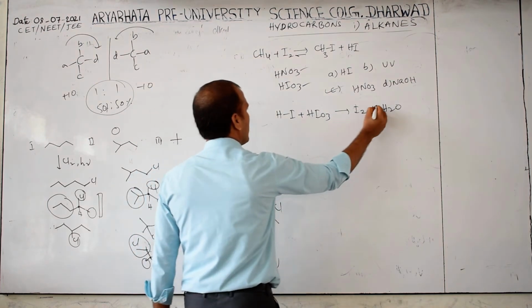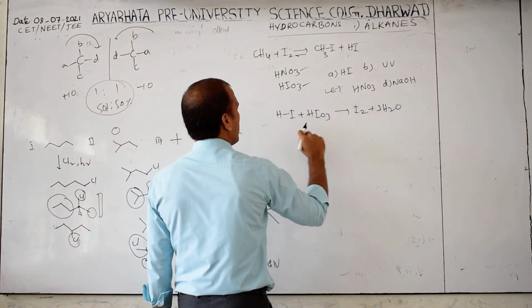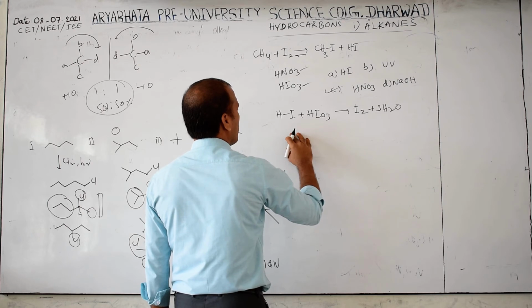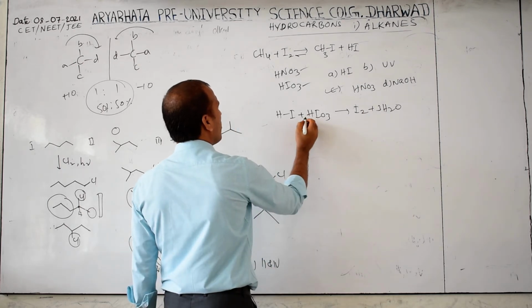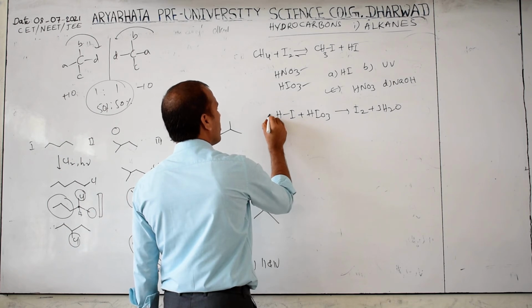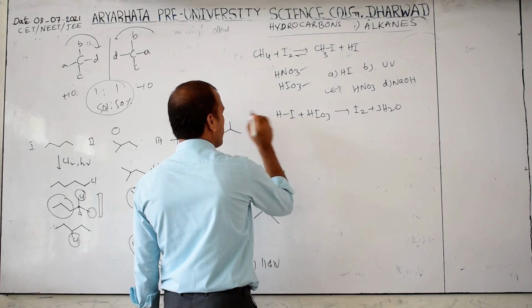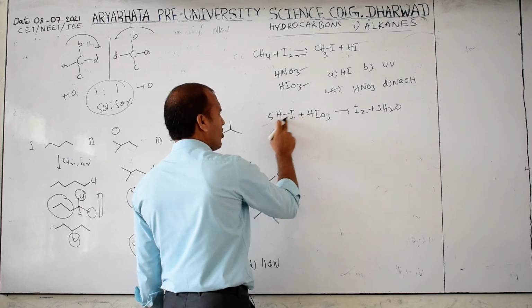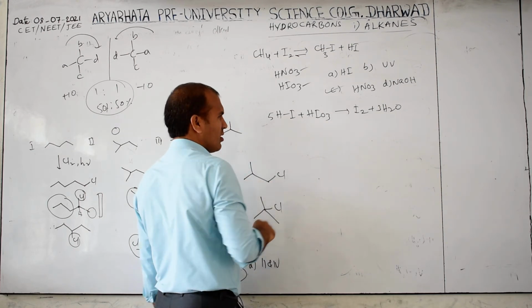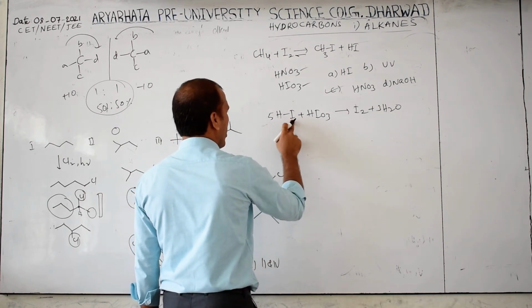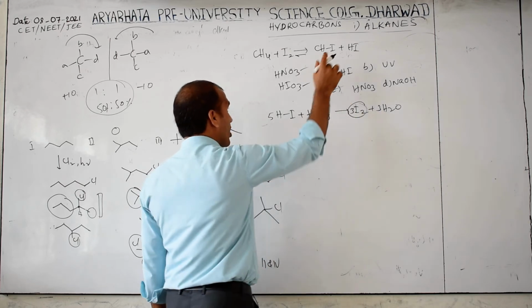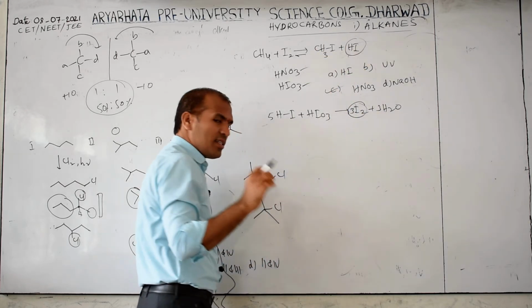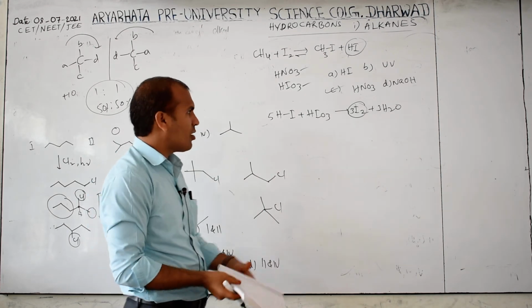Then you can balance: 3 oxygen, and hydrogens are how many? 3 into 2, 6. Already 6 is there, meaning 5 hydrogen plus 1 hydrogen, 6. Then iodines are 5 plus 1, then here 3 into 2. Again, what is formed here? Whatever HI was formed is not in the form of HI. It is converting into which one?